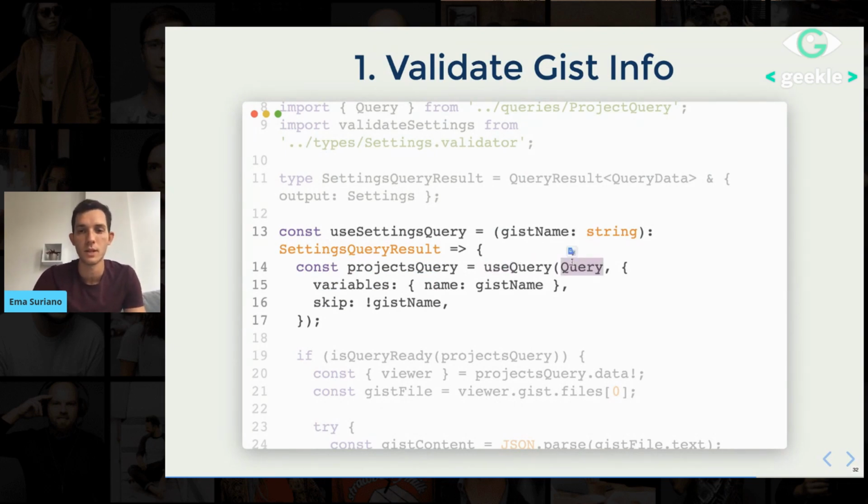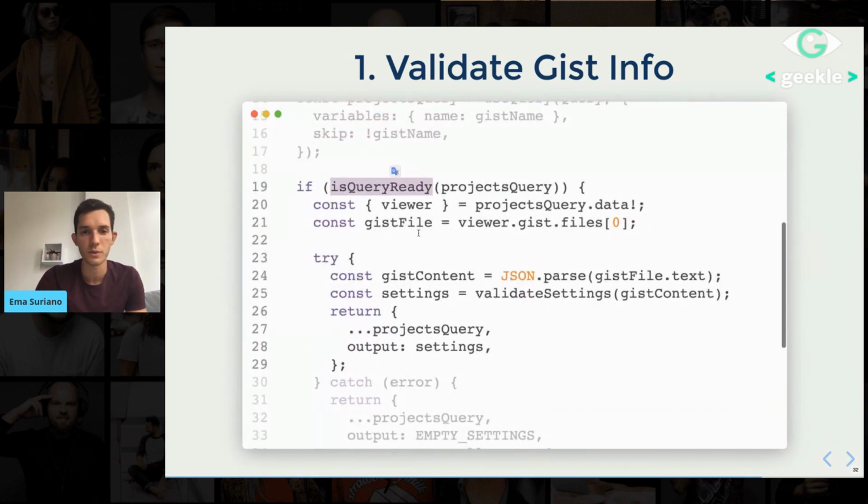I didn't write down the query here because otherwise it was going to be too long. But basically I'm sending the name of the gist, which I had to get from before. And if the name is not there, I'm skipping it. So is the query ready? This function basically checks if it is not loading or if there were no errors. Then the query is ready and has some data.